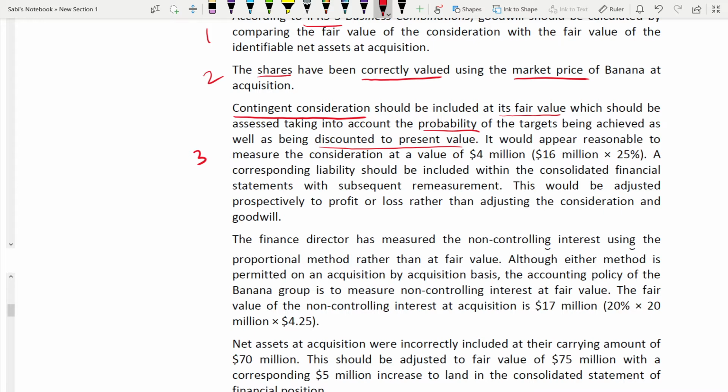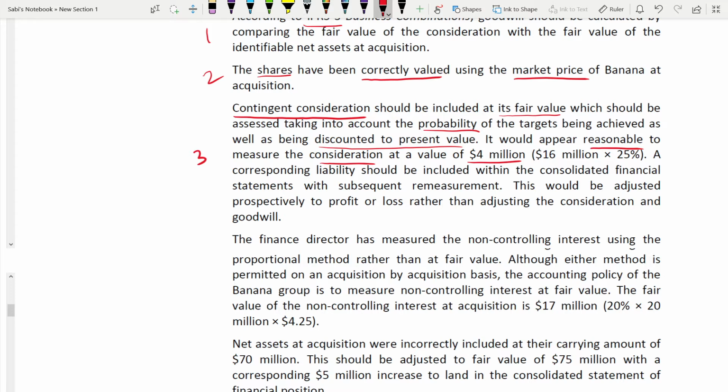So it would appear reasonable to measure the consideration at a value of 4 million. It appears reasonable. Look at the term they are using, reasonable, to measure consideration at a value of 4 million. 16 into, because they told what is the fair value, what is the present value of the contingent consideration, not the 18 million. 18 million is after 2 years. In 2 years' time it is 18 million, but the present value they got is 16 million.